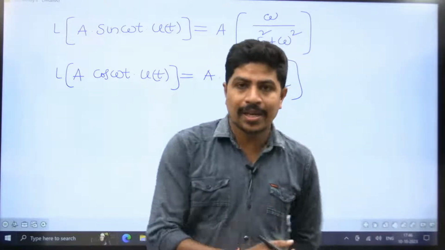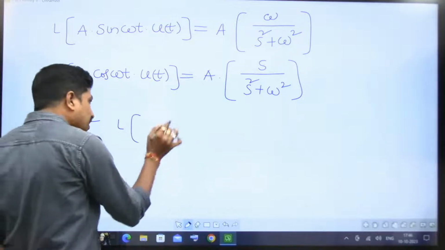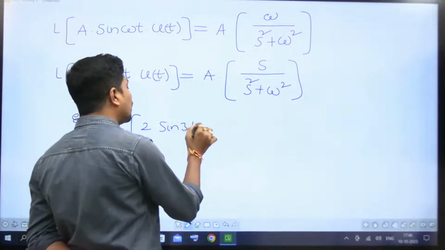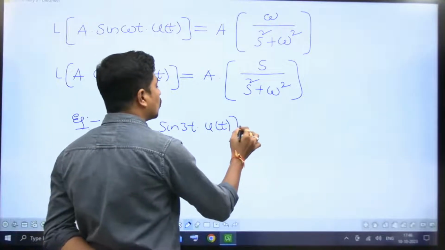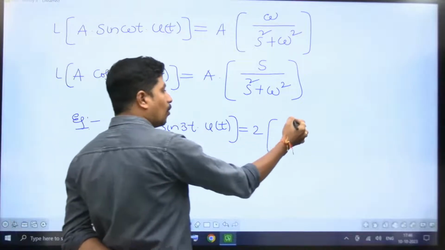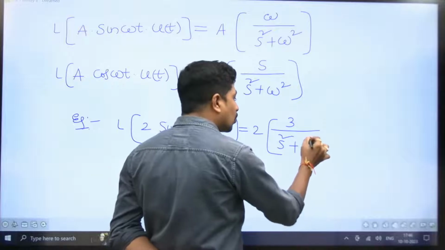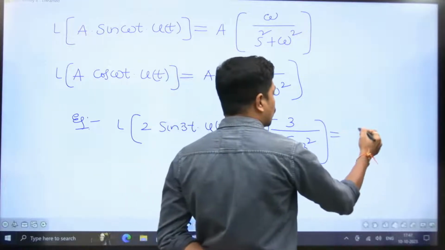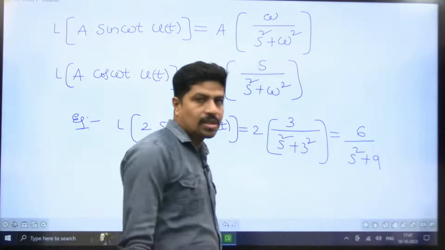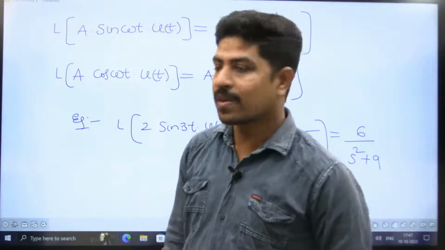Let me take the first Laplace example: Laplace transform of 2 sine 3t into u of t. 2 is a constant, keep it outside. In the place of omega, I have 3. So it is 2 times 3 by s square plus 3 square, which equals 6 by s square plus 9. Clear? 6 by s square plus 9.